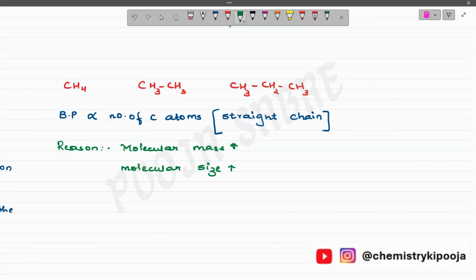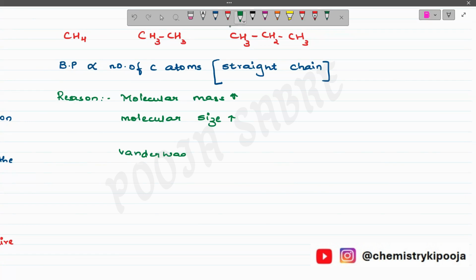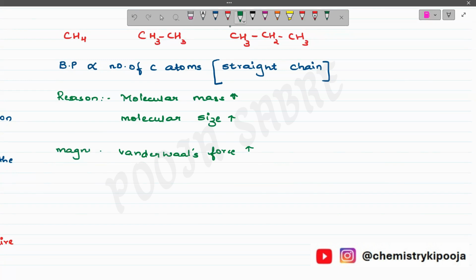And if the molecular size is increasing, students, definitely what is going to happen? The magnitude of van der Waals force is going to increase, and we know that everything is dependent on the van der Waals forces.